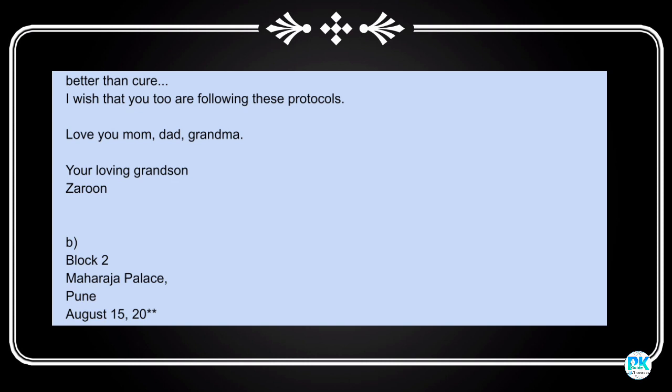I wish that you too are following these protocols. Love to mom, dad, and grandma. Your loving grandson, your name. Okay. See the next.